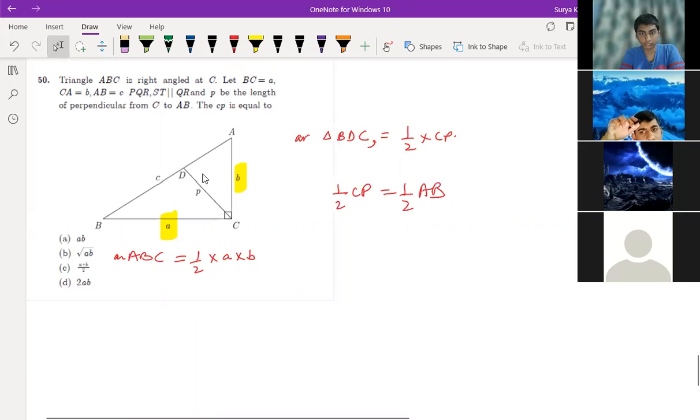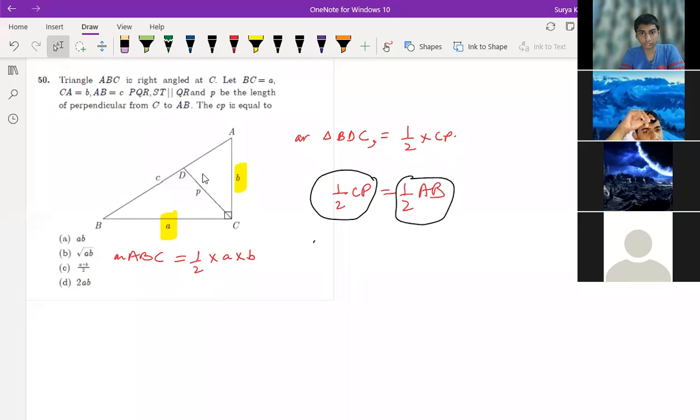Achha, area will be similar means both areas will be the same. Why? How can you write the area is equal? Area, see, you are writing that area of triangle BD. There is a theorem in NCERT, theorem 6.8 or 6.9. Okay, 6.9, I think. It tells that the whole triangle is similar to this right angle triangle. Similar, you can say, but the areas are not equal now. Area will not be equal. Yeah, it will just be similar.